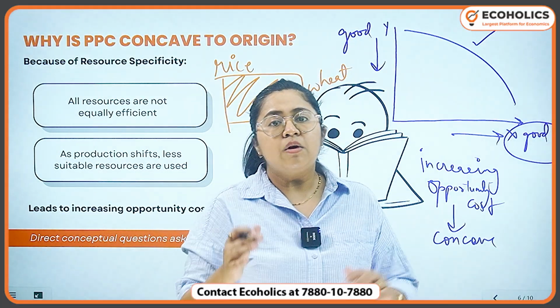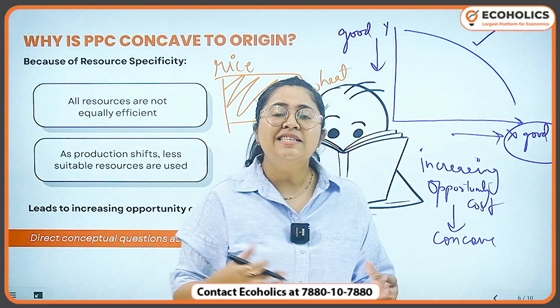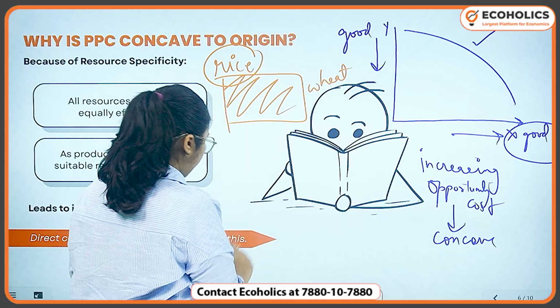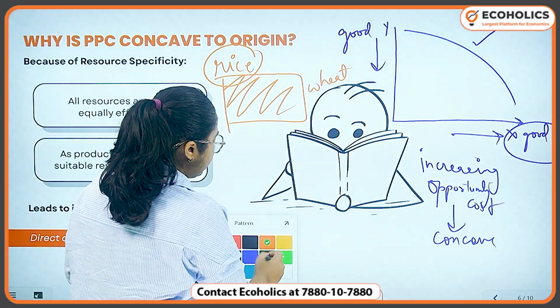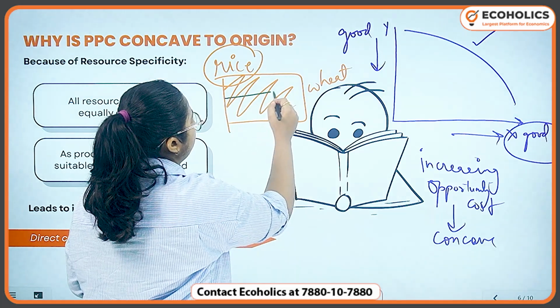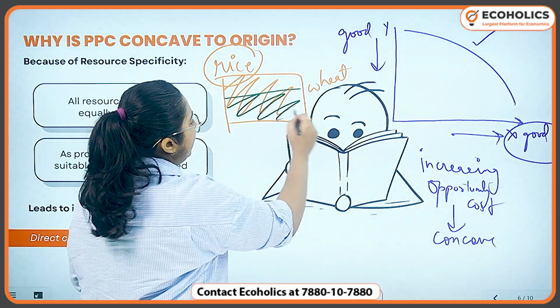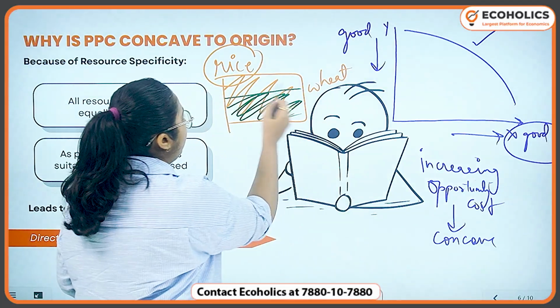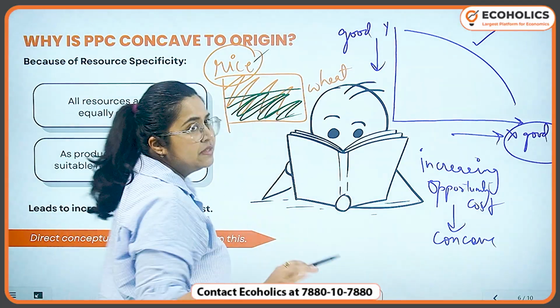Now let's say that initially he starts producing wheat and also rice. So let's say he divides his piece of land: on the green portion of the piece of land, I'm going to produce wheat, and on the orange remaining portion, I'm going to produce rice.